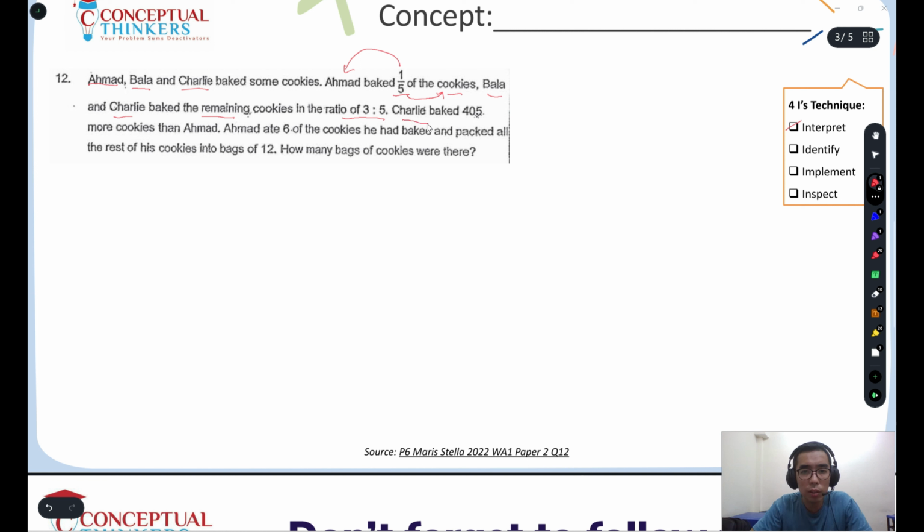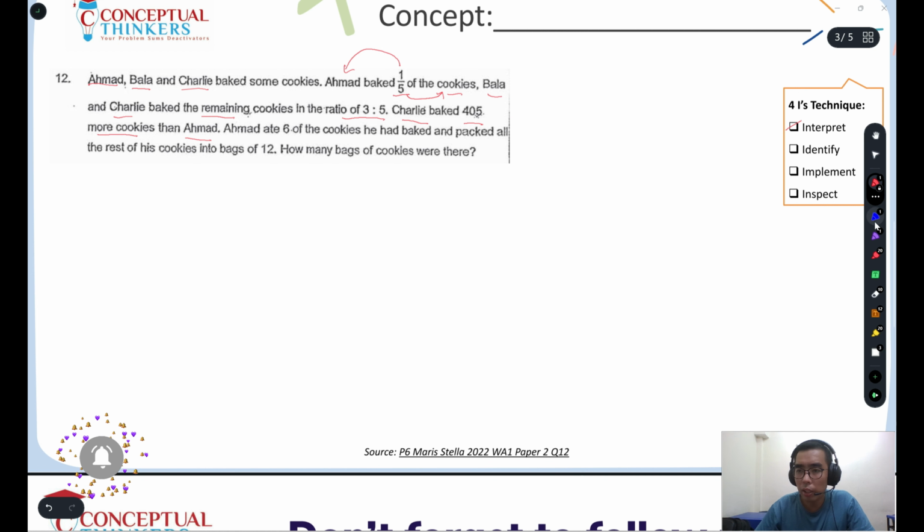Now we have Charlie baked 405 more cookies than Ahmad. This means that later we have to do a comparison between Charlie and Ahmad so that we can link our units with the number 405.